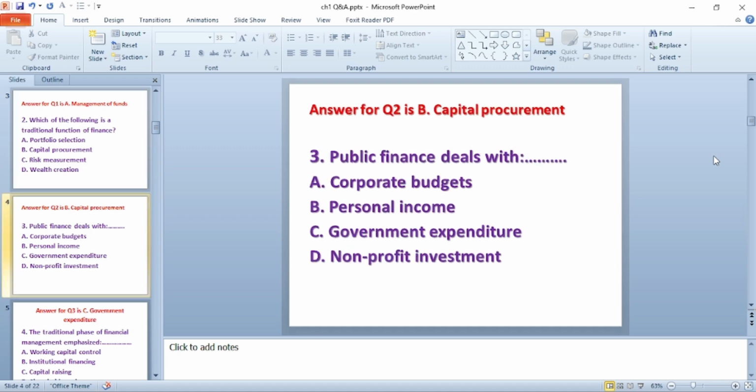Question number 3. A public finance deals with dash. A. Corporate budgets. B. Personal income. C. Government expenditure. D. Non-profit investment. The answer for this question is C. Government expenditure.